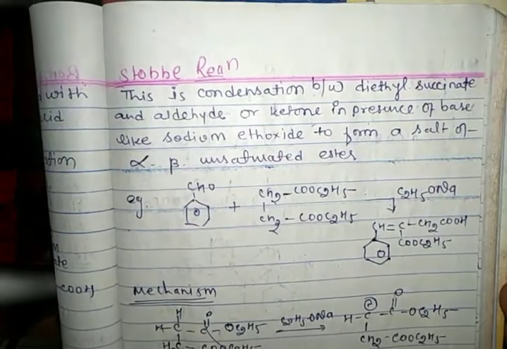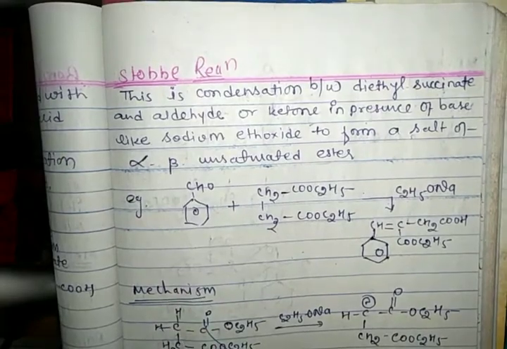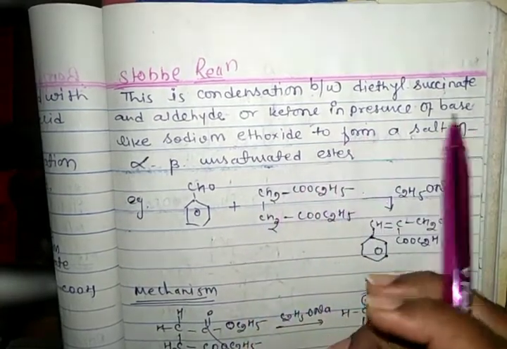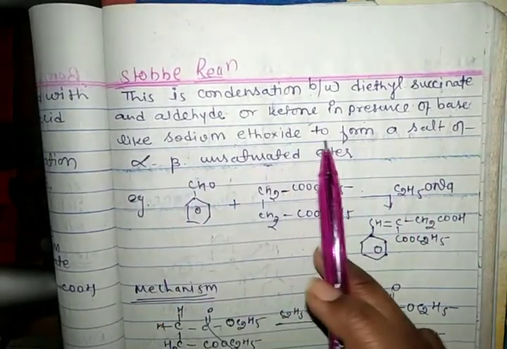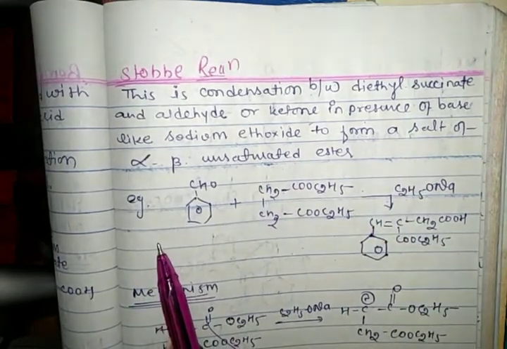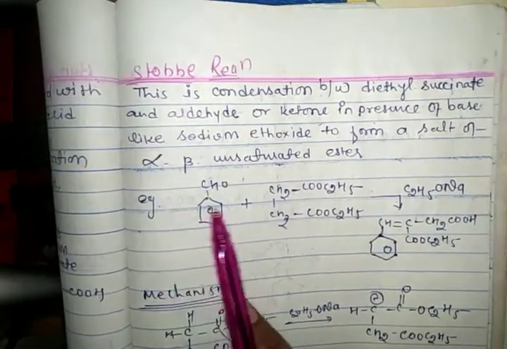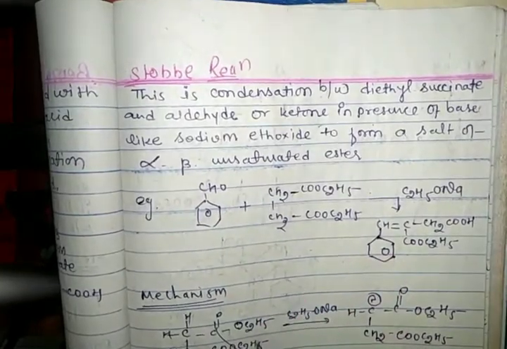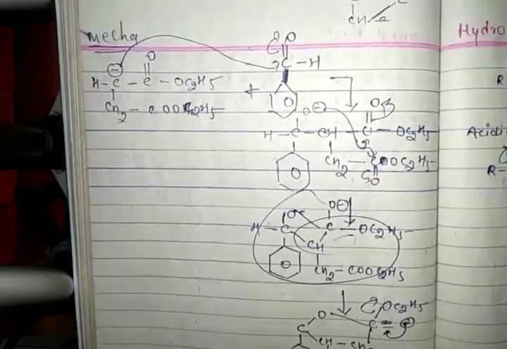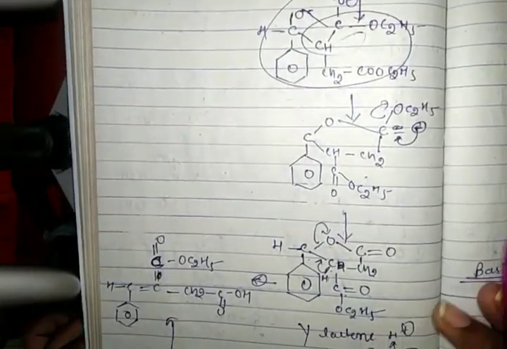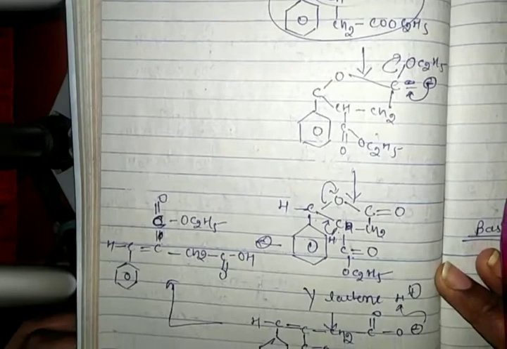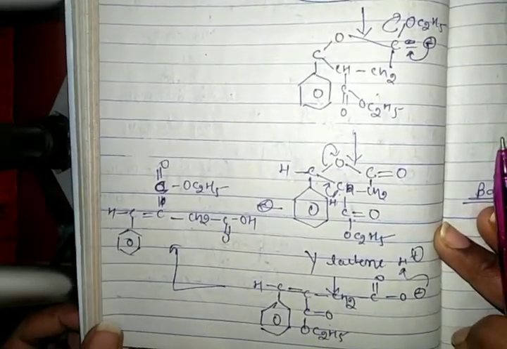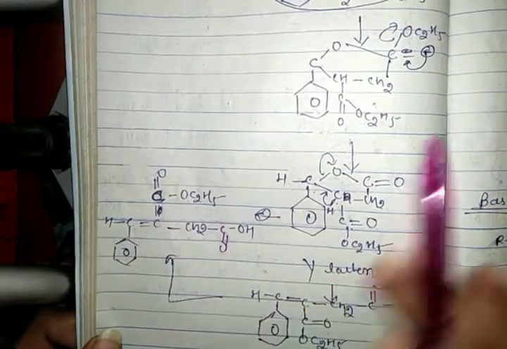Next our reaction is the Stobbe reaction. In this reaction, condensation occurs between diethyl succinate and an aldehyde or ketone in the presence of a base like sodium ethoxide to form a salt of an alpha beta unsaturated ester. So this is the example of the Stobbe reaction, and this is the whole mechanism of the Stobbe reaction. And this is our last product.